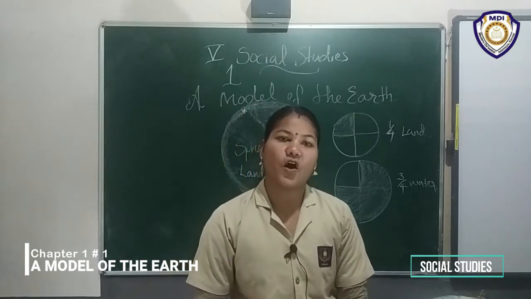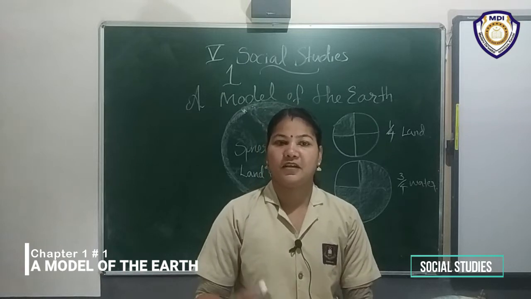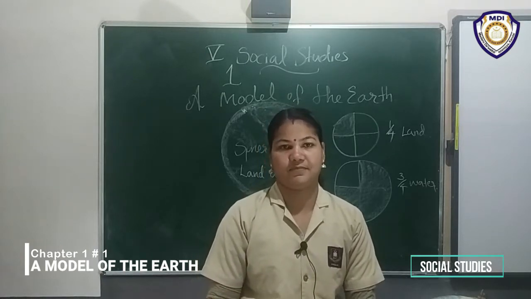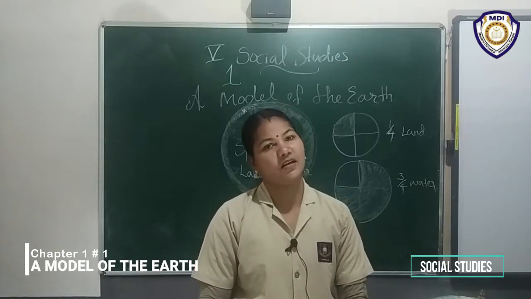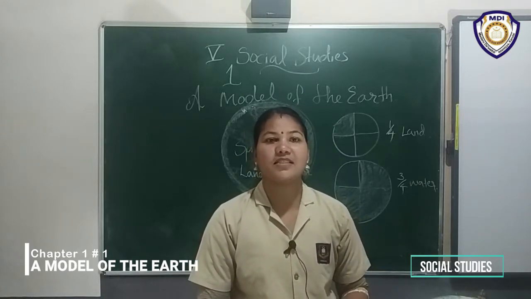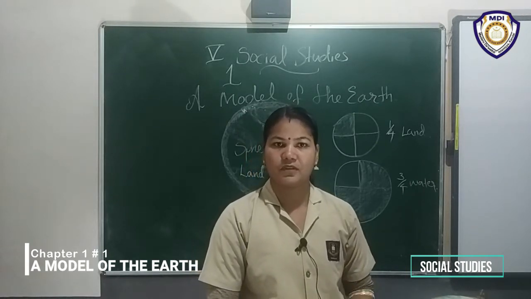Listen, a globe is a small model of the earth. What is the shape of a globe? Spherical or round. What is the small model of the earth? Globe.